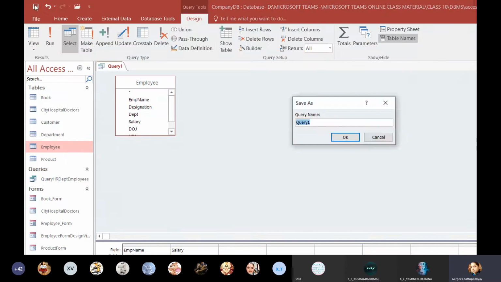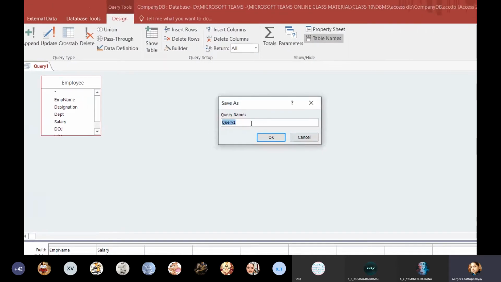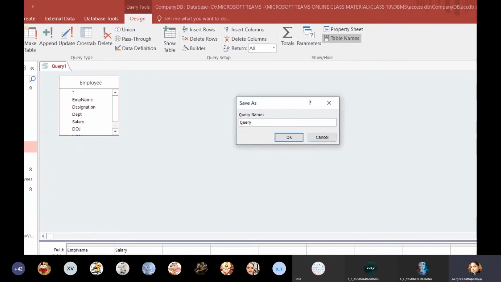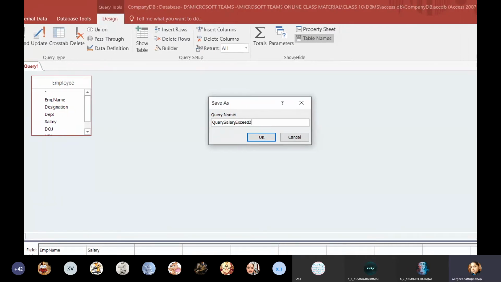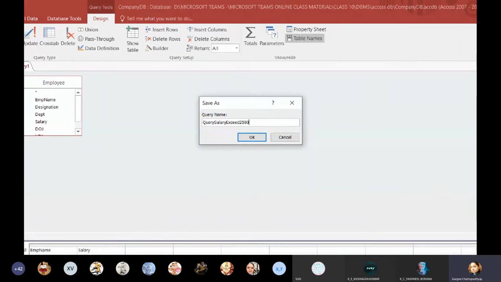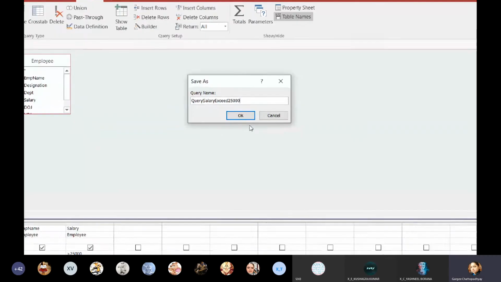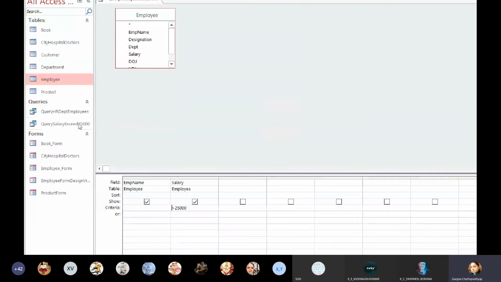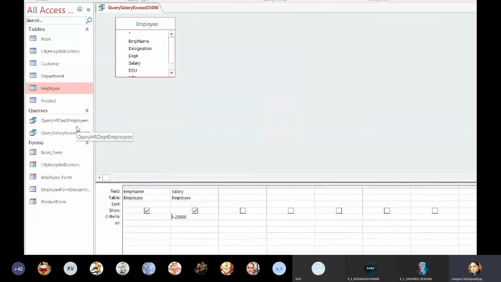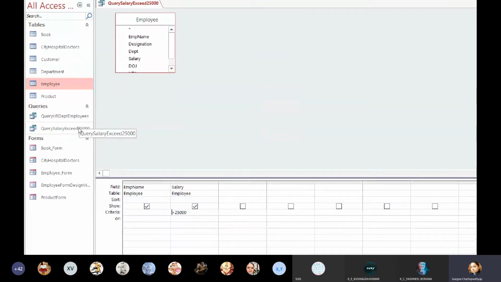and then save it. So we have to provide a name. So let me give a name here: salary exceed 25,000. Okay, click on OK. So this is your query. So I am naming the queries also according to the data they are extracting.